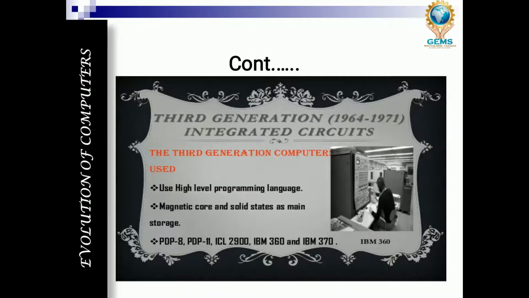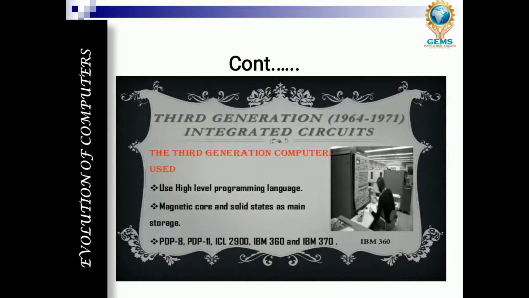High level language means C, COBOL, Smalltalk, Pascal, Basic. These are all languages introduced generation to generation. When it comes to the third generation computer, software engineers started to write code in high level language.